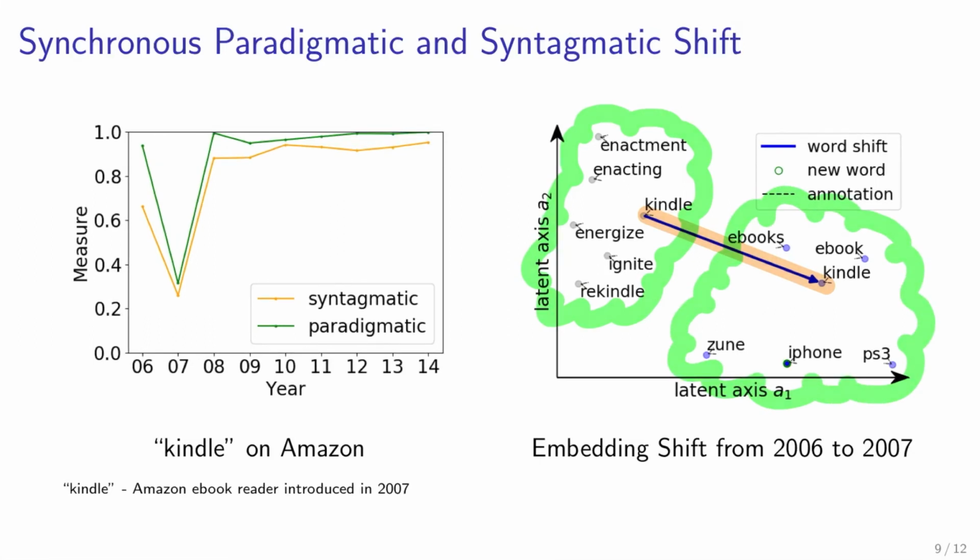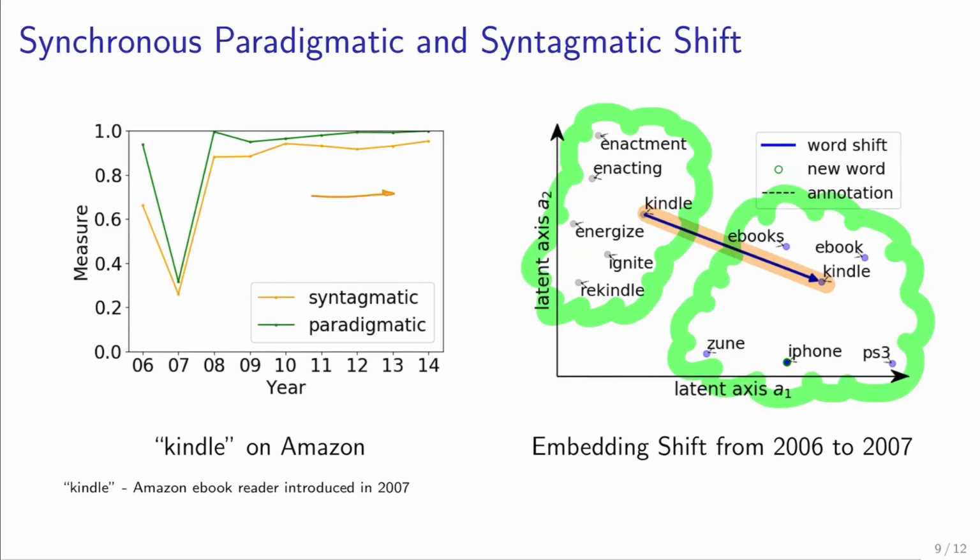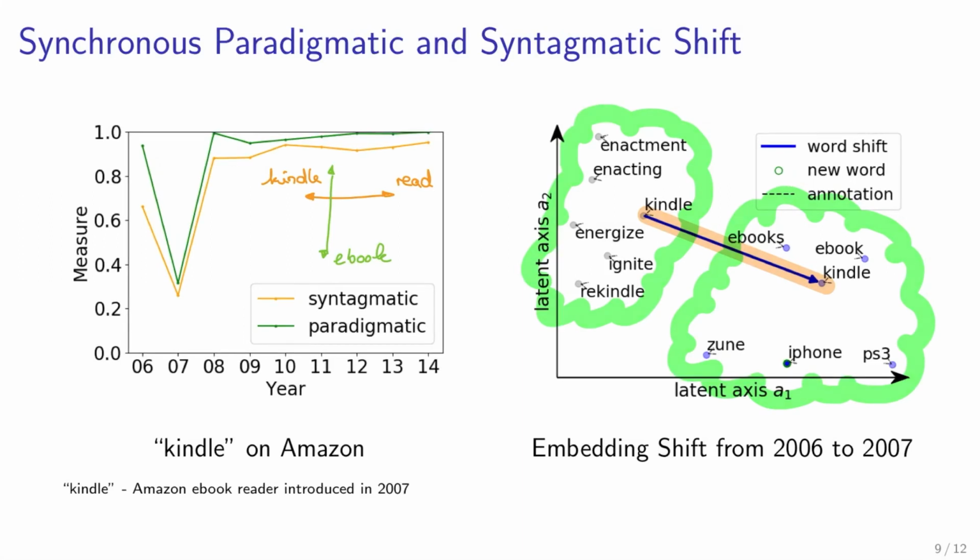Before, it is in the neighborhood associated with the word Kindle, and after you can see that it is among electronic devices, like ebook. When we again think about the paradigmatic and syntagmatic associations in these vertical and horizontal axes in a text, it makes sense that both axes undergo shift, as we will be talking differently about Kindle in the same sentence. Also, there are different terms that could replace Kindle in a sentence.